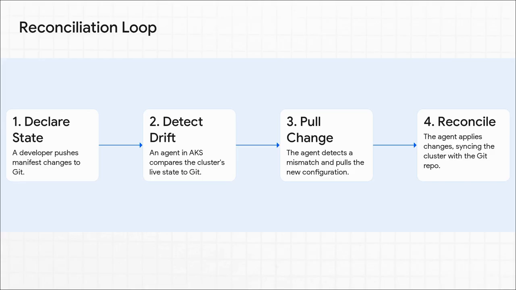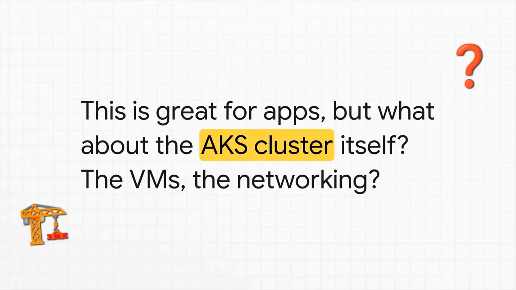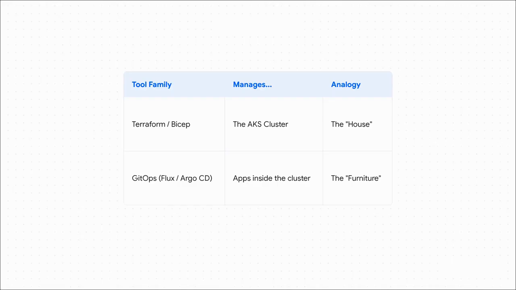All right, so this continuous loop, this reconciliation, it's amazing for keeping our applications and services perfectly in sync. But what about the cluster itself, right? What about the virtual machines, the networking, the actual foundation that all our apps are running on? This is a really important distinction, and it's where we need to think about two different layers and using the right tool for the right job.